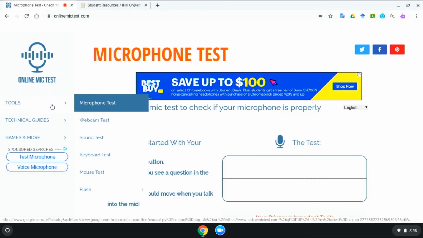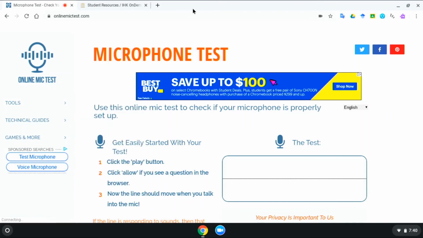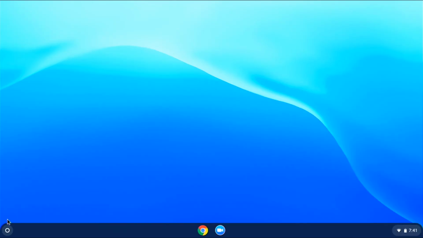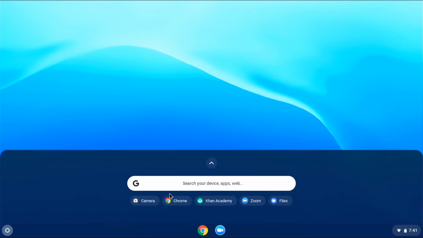You can also test your webcam by going to Tools and choosing Webcam. You can also test your webcam on your Chromebook by going to your apps and finding the camera app.